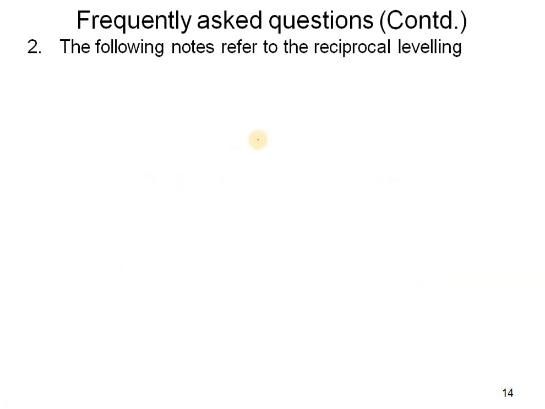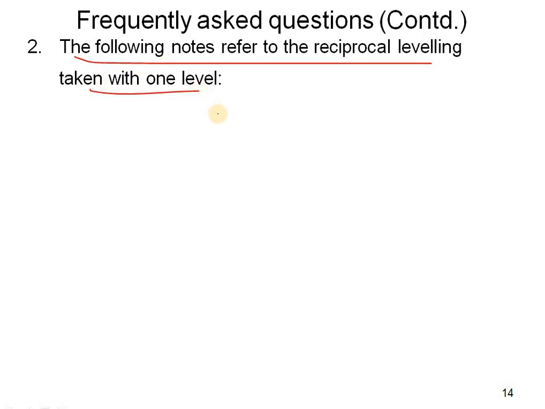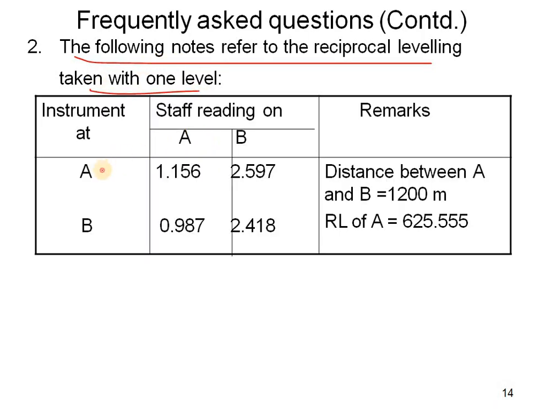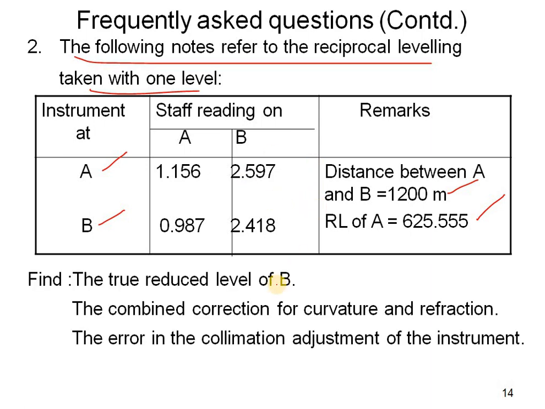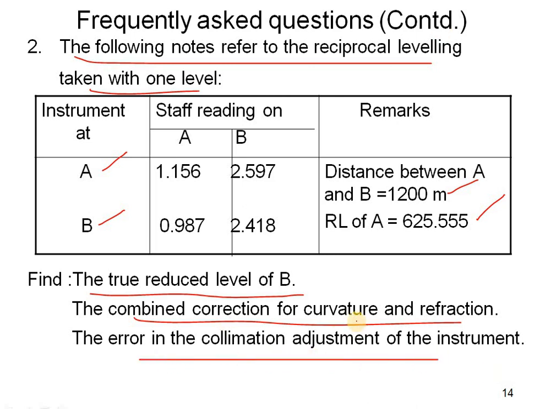Another frequently asked question: the following notes refer to the reciprocal leveling taken with one level. Instrument at A and B, and the distance between A and B is 200 meters. RL of A is 625 point something. Kindly solve these problems. Here we have to find the true reduced level of B, the combined correction for curvature and refraction, and the error in collimation adjustment of the instrument.